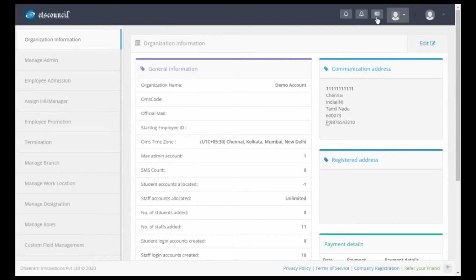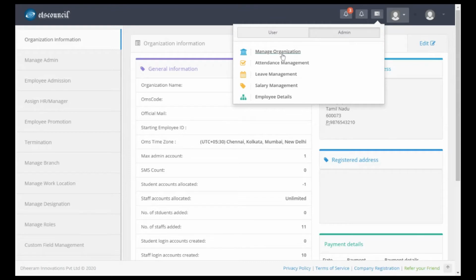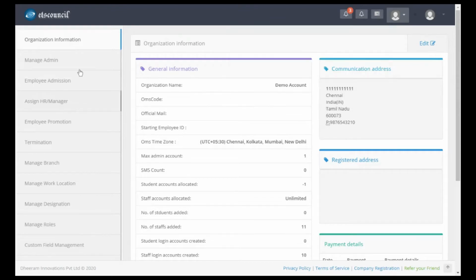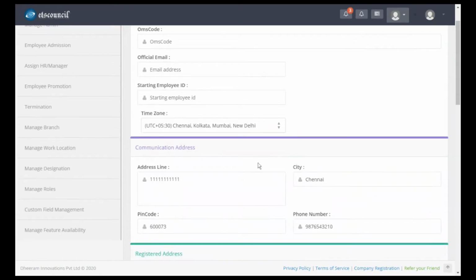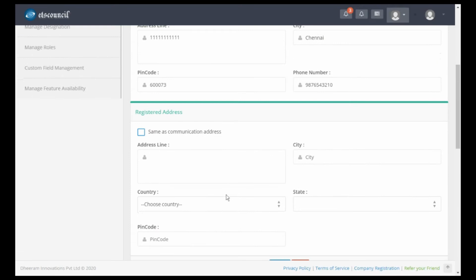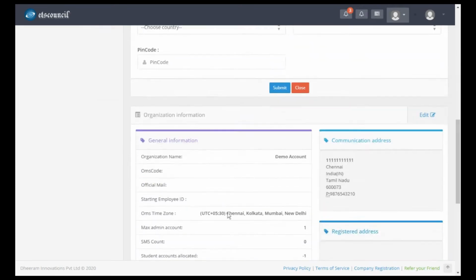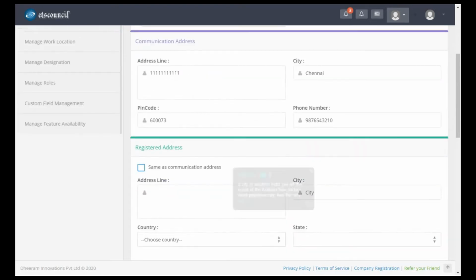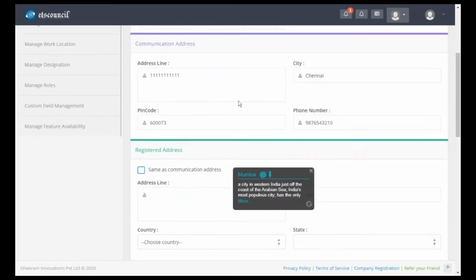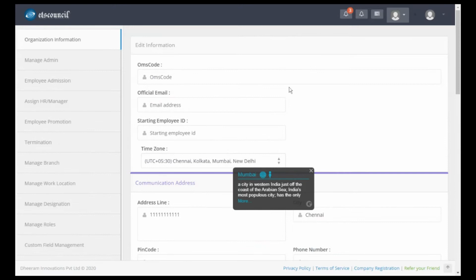I'm in the admin and manage organization page. Here I will be getting all the corporate related information, and I can go and edit and fill in all the information whatever I need, and you can even choose your time zone here. Here you have something called OMS code.